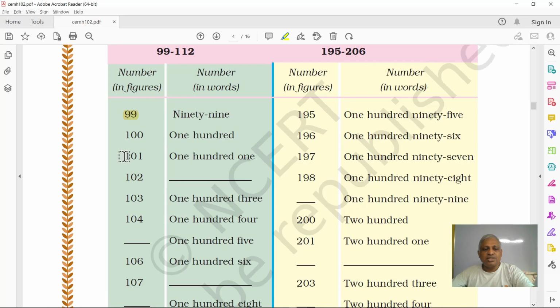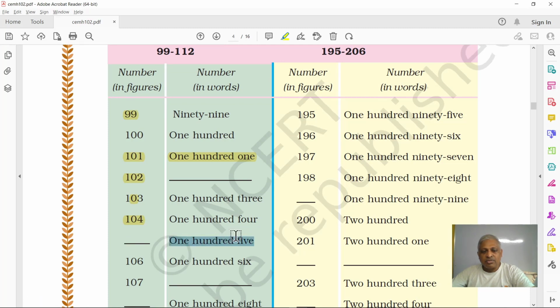So the next number is 101. So how do you write? 101. 102. How do you write? 102. So 103 is 103. 104, 104.